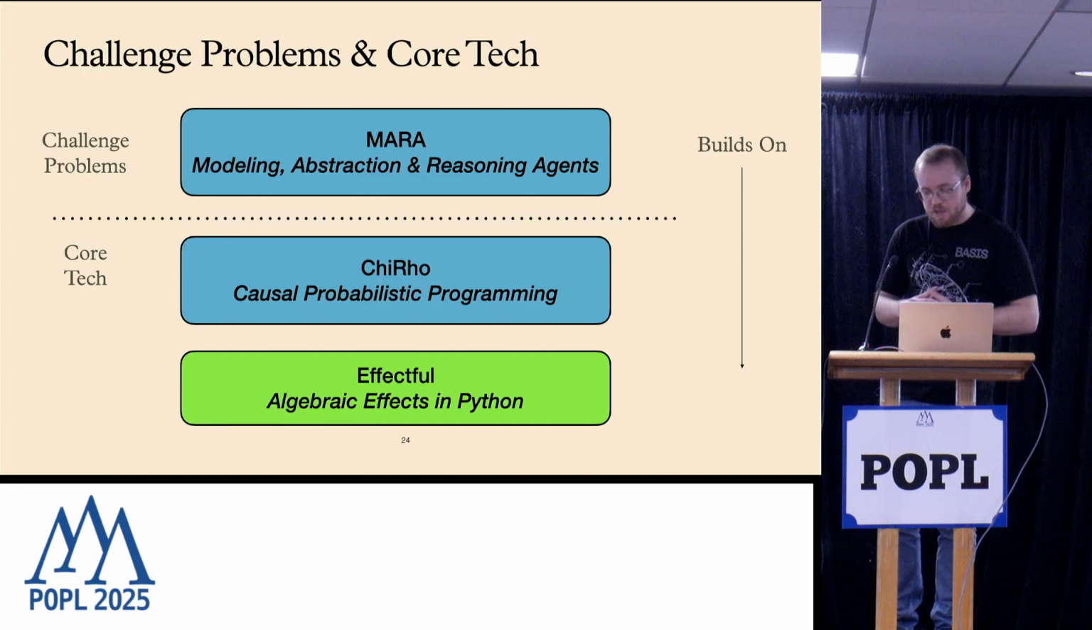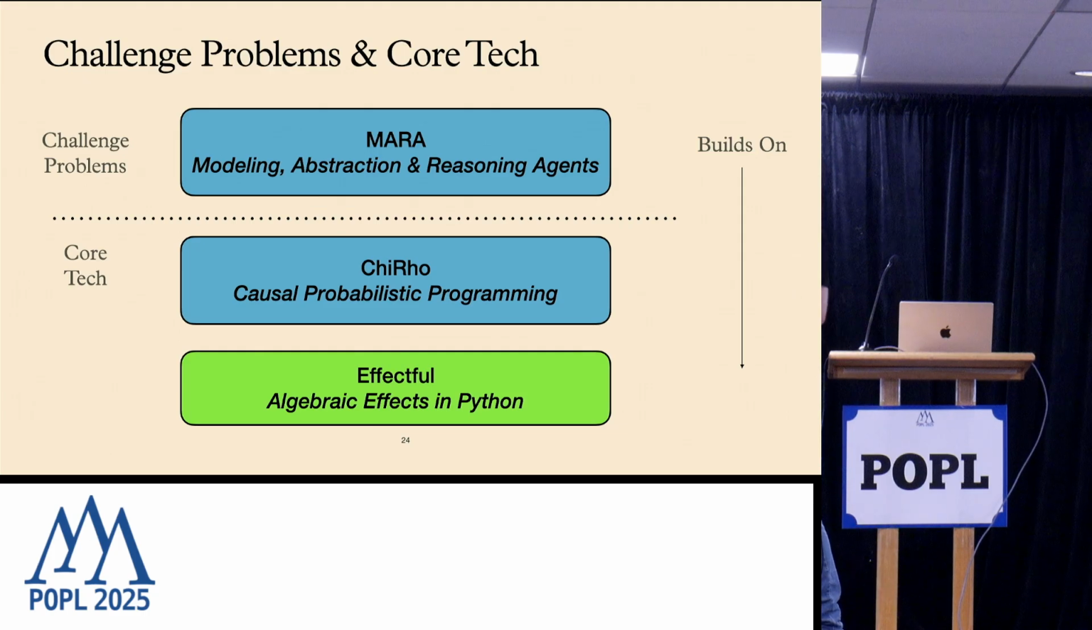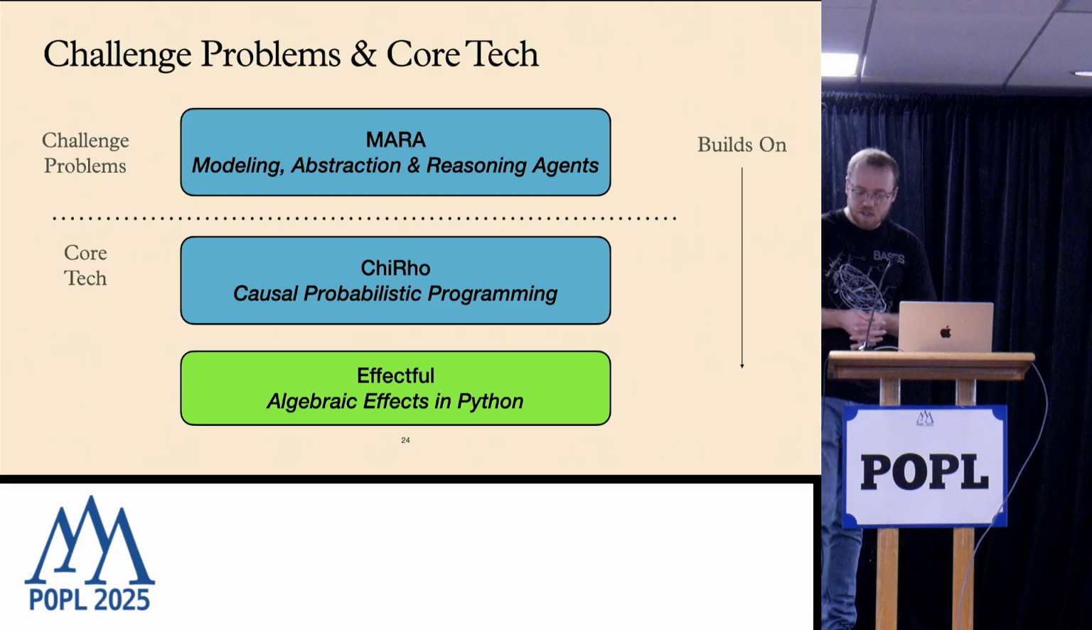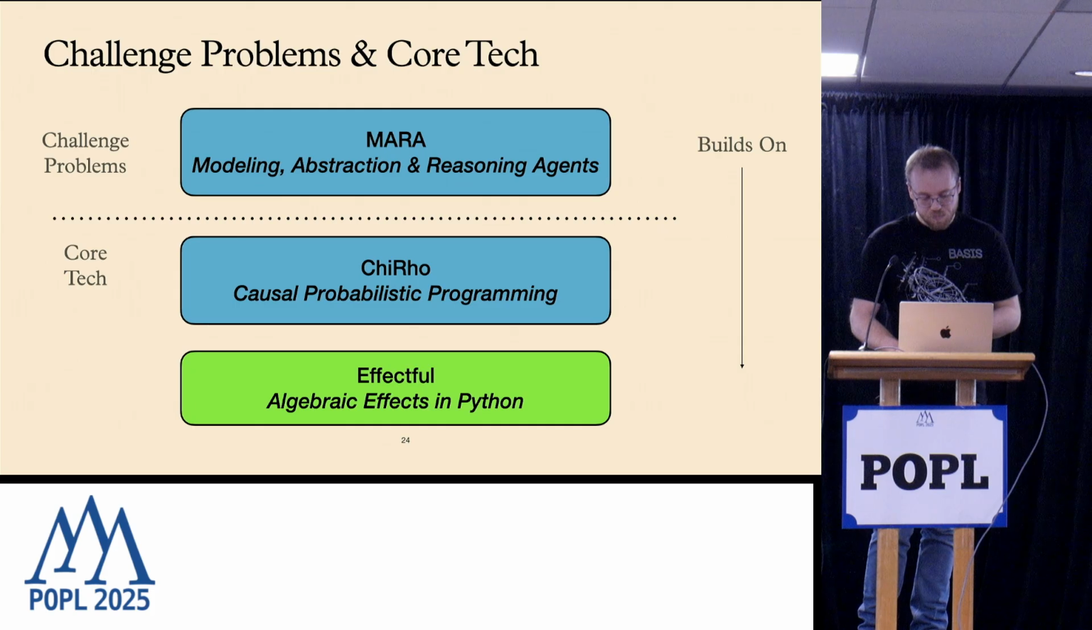And that brings me to the next piece of technology I want to tell you about, which is a library called Effectful that we've been working on this fall. It's a way to do algebraic effects in Python that we found to be quite powerful, and we've been working on integrating it into Cairo.